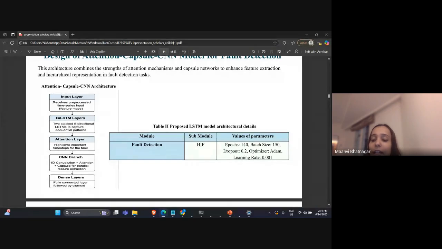And the next parameter that is chosen is the optimizer, where here we have used the Adam optimizer. So an optimizer is an algorithm that is used to update the model.